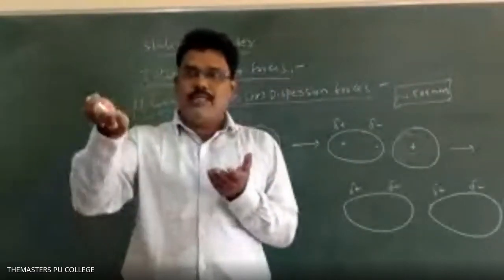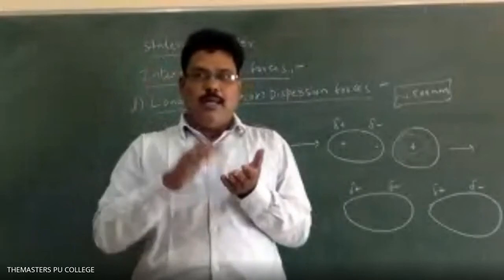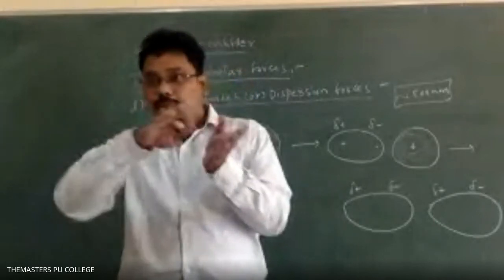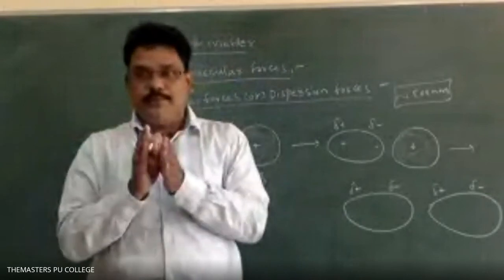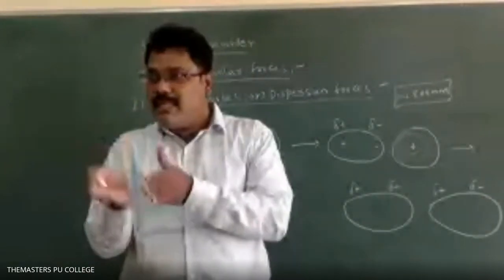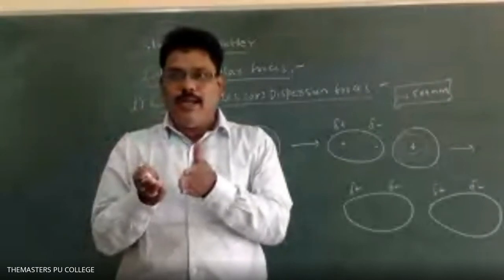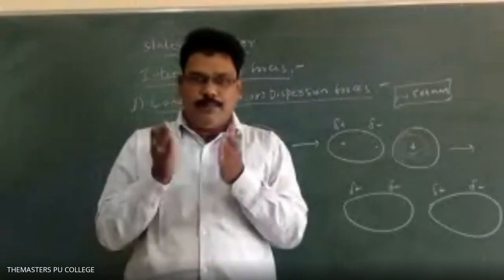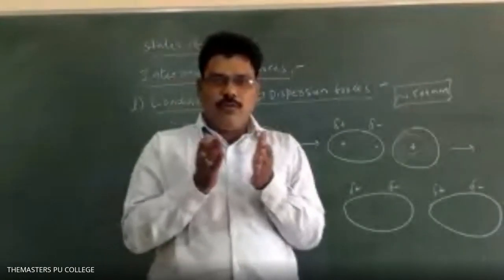N2 is the same type of atoms. Non-polar with different atoms: BF3, BCl3, AlCl3, aluminum chloride, boron trichloride. Got it? Students, are you following now? Yes, sir.